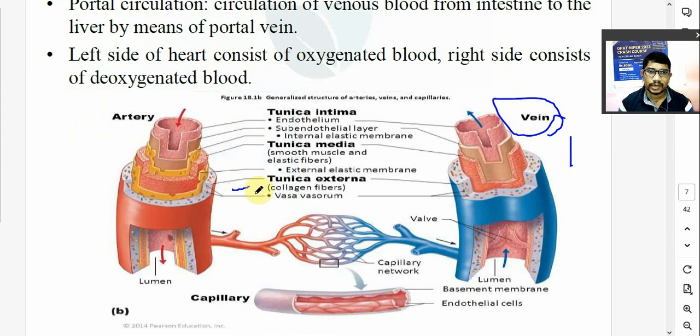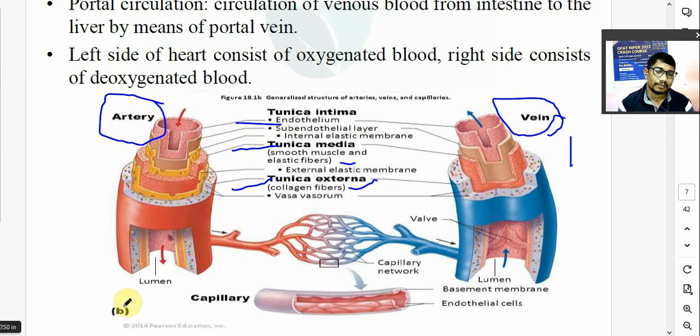Outermost layer is known as tunica externa. It is made up of fibrous tissue, collagen fibers. Middle layer is known as a middle muscular layer. So tunica media, made up of smooth muscles and elastic fiber. Tunica intima, inner layer, made up of endothelium or subendothelial layer. Okay. So veins carry deoxygenated blood or impure blood. Arteries will carry oxygenated blood or pure blood.